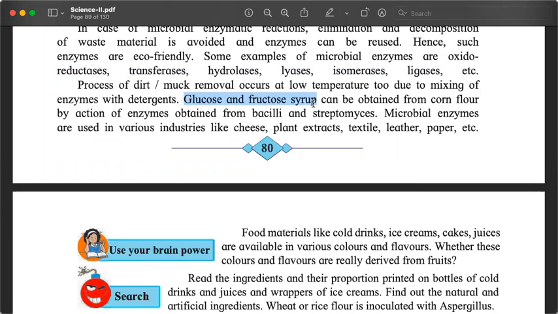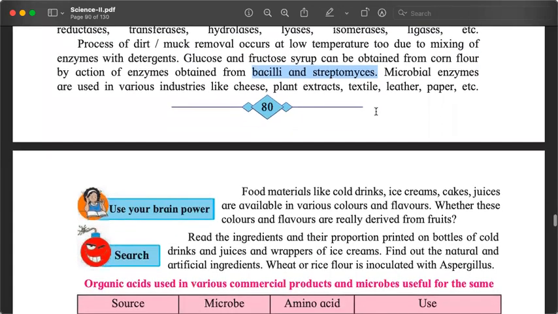Glucose and fructose are two simple sugars that are found in various cereals. यहाँ पे हम बात करें corn flour की. It can be done by using enzymes obtained from Lactobacilli and Streptomyces. Enzymes are also used in various industries like cheese, plant extracts, textile, leather, paper, सब कुछ.